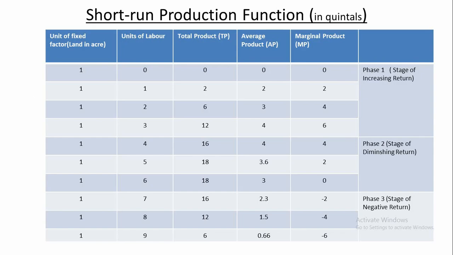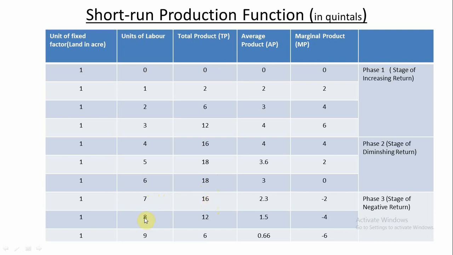Come to the table. In the third stage, where is total product? Total product starts falling. Previously, when the 6th unit of labor was employed, total product was maximum at 18 quintals. Now, since the 7th unit of labor is employed, total product starts falling from 18 quintals to 16 quintals.